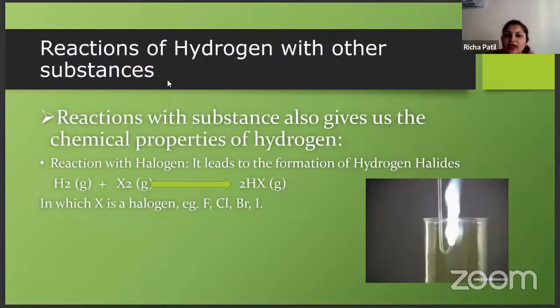Now, reactions of hydrogen with other substances. So this is the chemical properties of hydrogen, you can say. When dihydrogen reacts with halogens, it forms hydrogen halide. Here the halogens are F, Cl, Br, I. So when dihydrogen reacts with X2, X2 is your halogen in the gaseous state. G in the bracket represents the gaseous state. It forms 2HX. HX is hydrogen halide. So it leads to the formation of hydrogen halide.